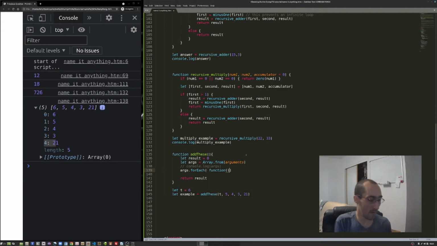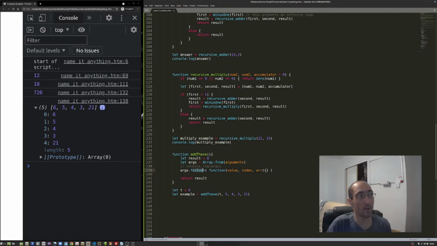And in the function that it takes, it gives you the value for the index that you're currently on, because it's going to go through all of them. That's what the forEach is. It's a for loop that goes through each of the array items. And remember, these are all my array items. One of them is just 6, 5, 4, 3, and 21. So it'll give you a value, index, and array in that order. This is how the built-in function works.